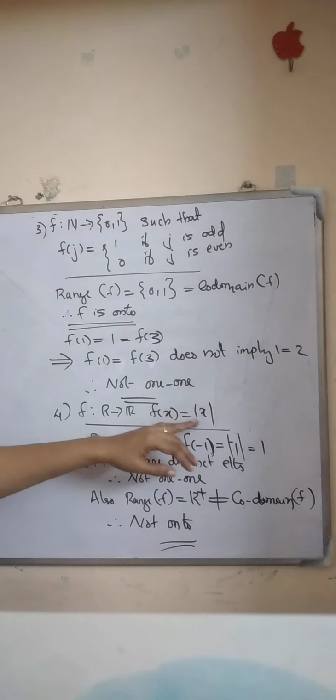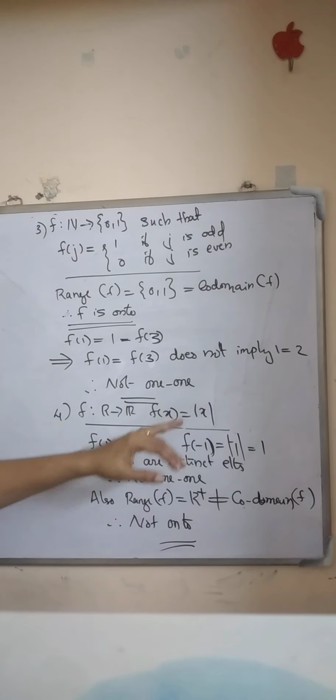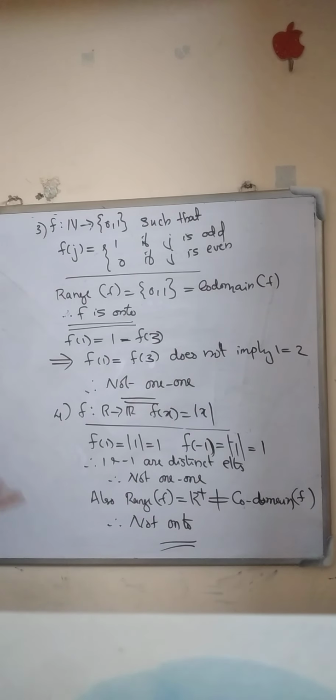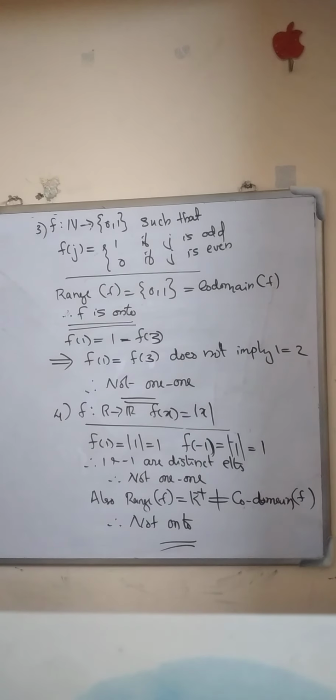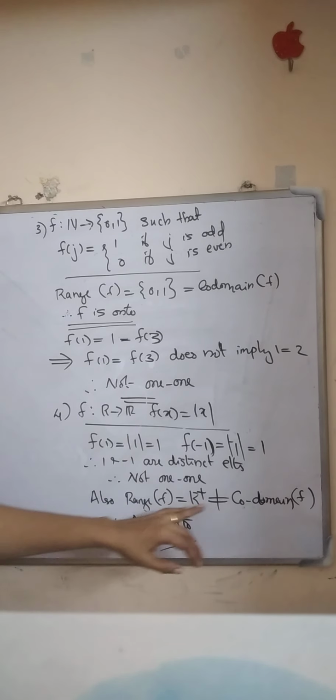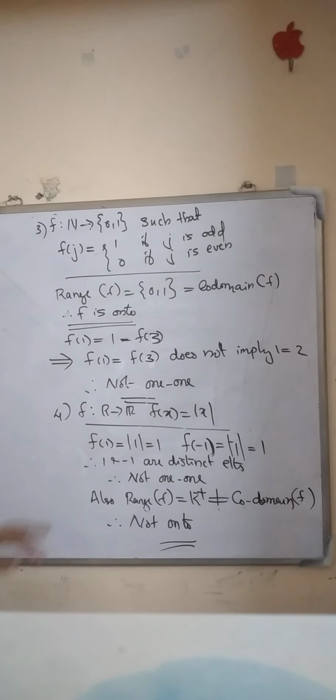Also, the modulus function gives output as positive values. So only the positive real numbers are in the range set of the function. So the range of this function is R plus, the set of all positive real numbers. But here the codomain set is the set of all real numbers. So the range of f is not equal to the codomain set. Therefore this function is not onto.